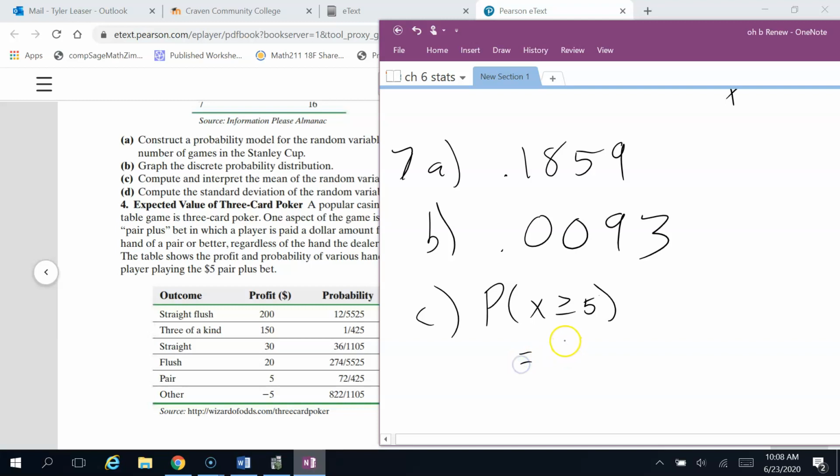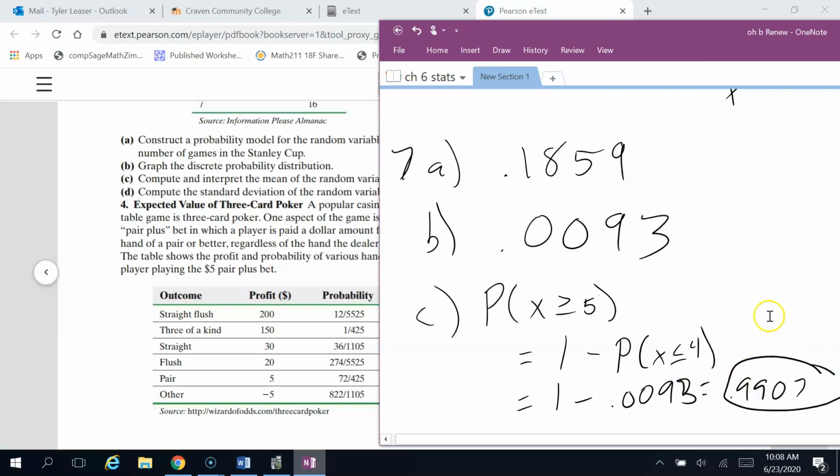This is the same thing as using the complement rule of 1 minus the probability of being less than or equal to 4. So this is the complement rule from chapter 5. That's just the opposite statement. Probability x greater than or equal to 5 is the same thing as 1 minus the probability of x less than or equal to 4. We've already found the probability of x less than or equal to 4 in the last question. So we're just going to do 1 minus that 0.0093, which is 0.9907. So that is going to be the answer to C. It's just the opposite of B.